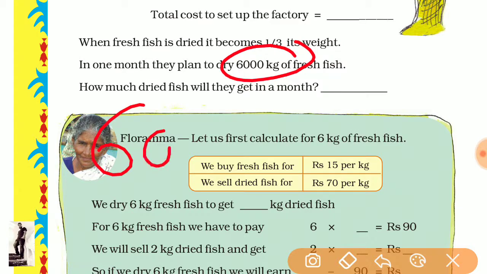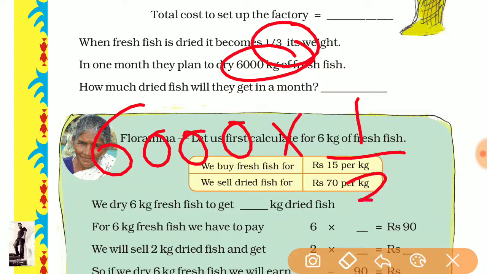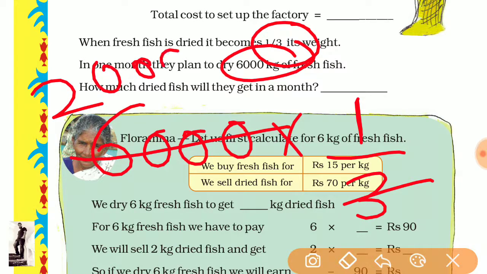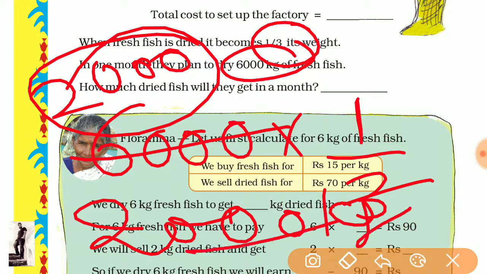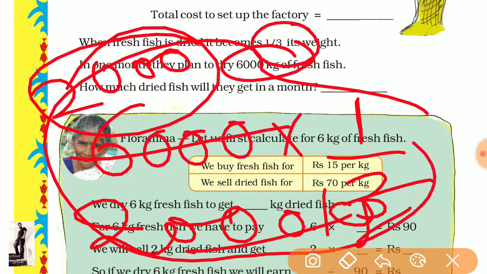How much does he get? One third. One third means 1 by 3, I told you earlier. 1 divided by 3. 3 2s are 6, and 3 zeros remain the same. So the answer is 2,000 kilogram. Yes, this same process you will write here. Okay, 2,000 here.